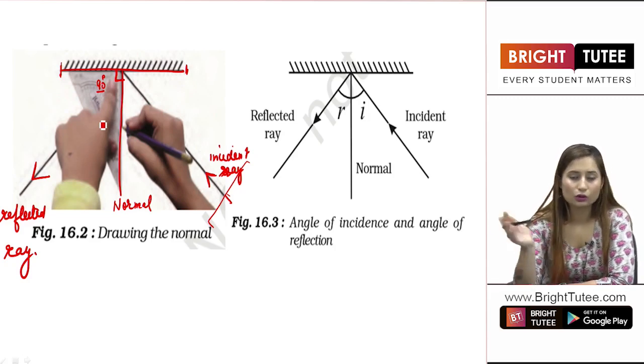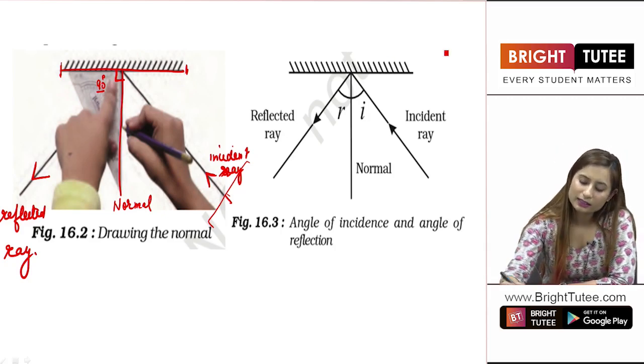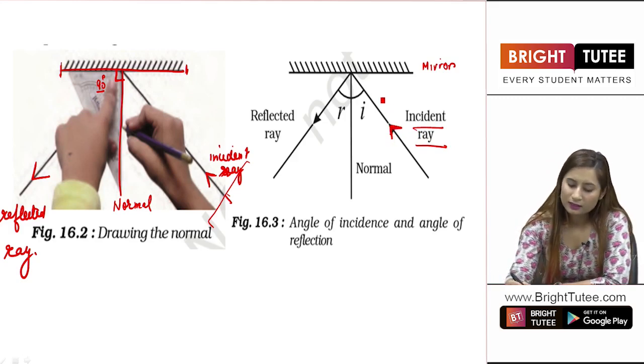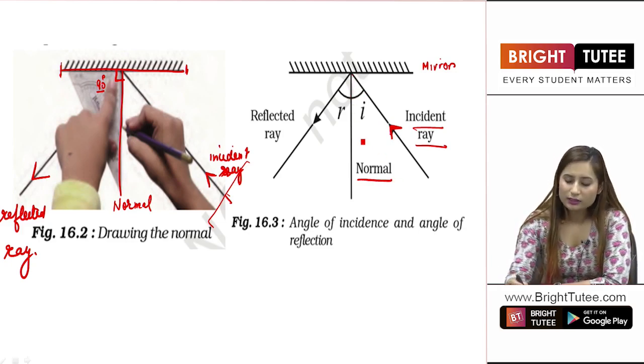Now, what does the diagram look like after this? You have removed all the objects. You have only marked the objects that were already present and the narrow beam of light as well. Now, what is the diagram finally? This is the mirror. This is the incident ray, as you can see. This is the direction from which the incident ray is coming. Now, this is our normal that is perpendicular to the mirror. Now, students, the angle between the incident ray and the normal is known as the angle of incidence.